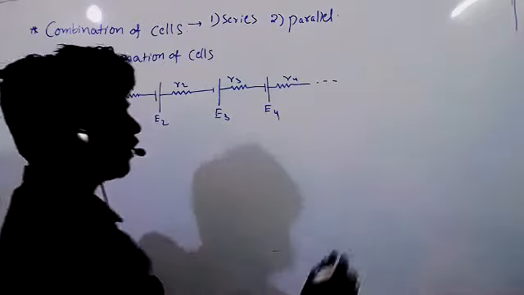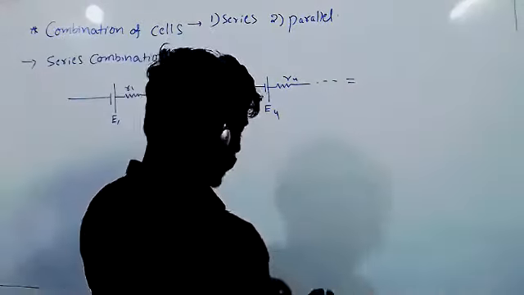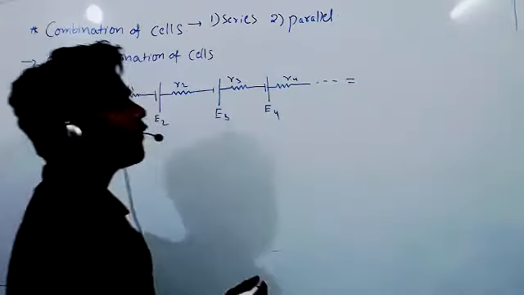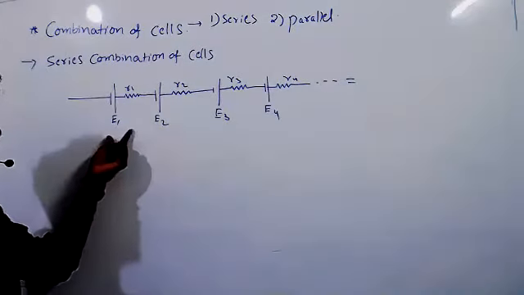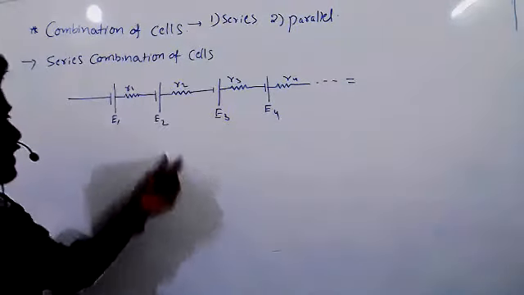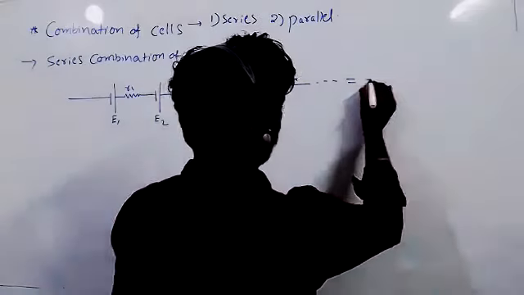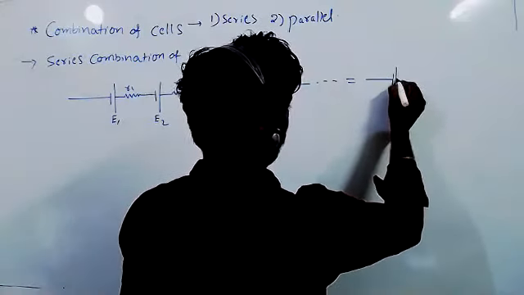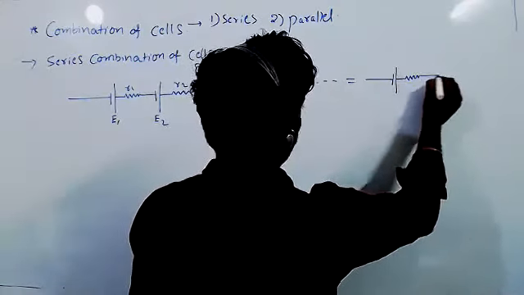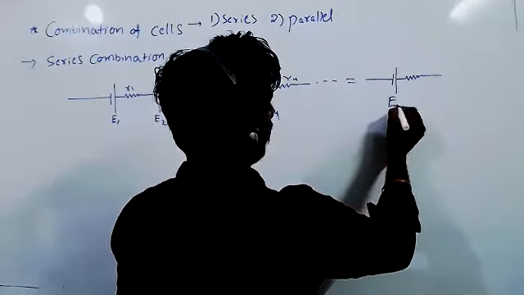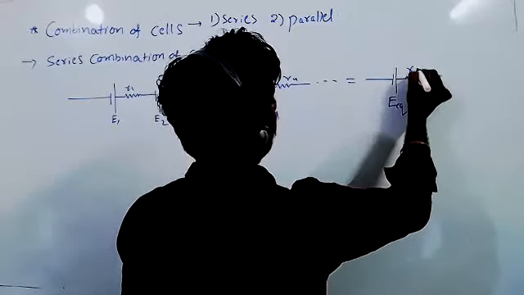So if they ask you to find the equivalent EMF and equivalent internal resistance, the resultant will be like a cell with equivalent internal resistance.